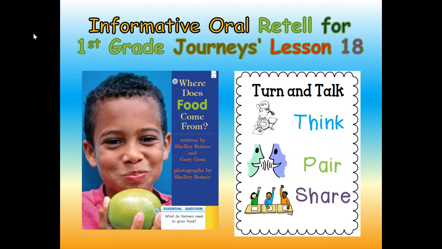Today we're going to do the informative oral retell for first grade Journeys, lesson 18. Our anchor text is Where Does Food Come From? Written by Shelley Rotner and Gary Goss. Photographs by Shelley Rotner. So for this lesson, we're going to turn and talk.